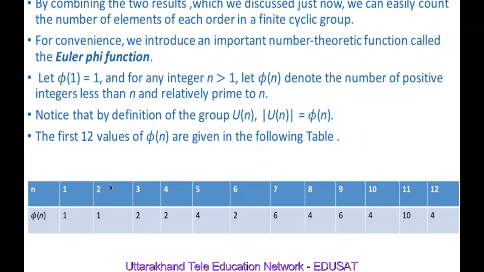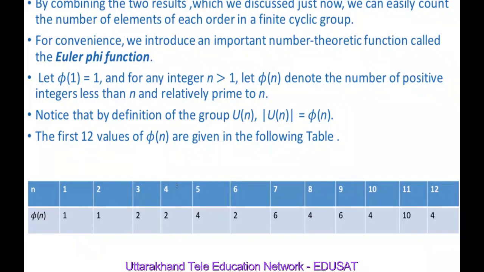If n is equal to 2, then phi n is equal to 1, because the greatest common divisor of a number less than 2 and relatively prime to 2 is 1. And for 3, the numbers less than 3 which are relatively prime to 3 are only 1 and 2, so these are 2 in number.